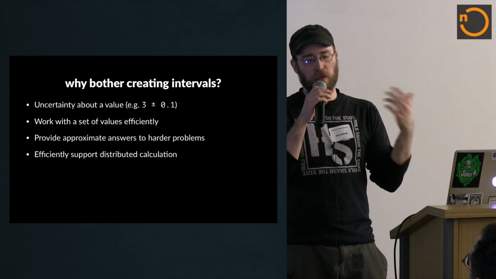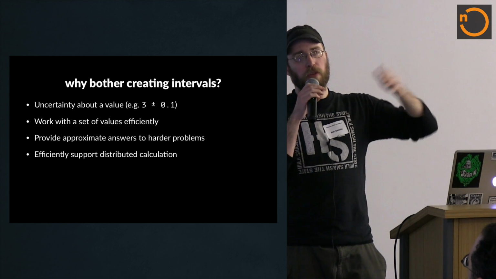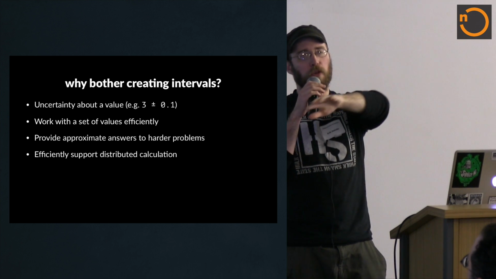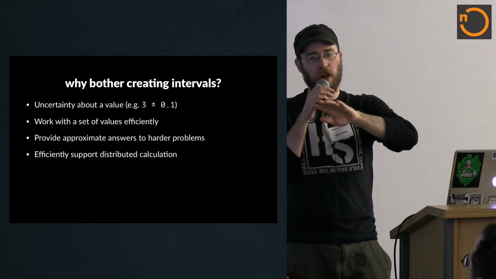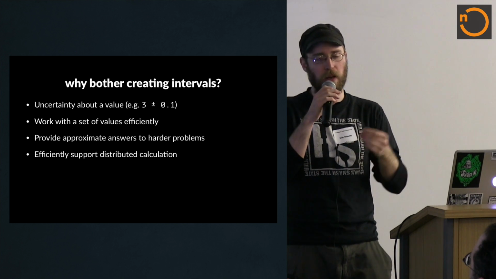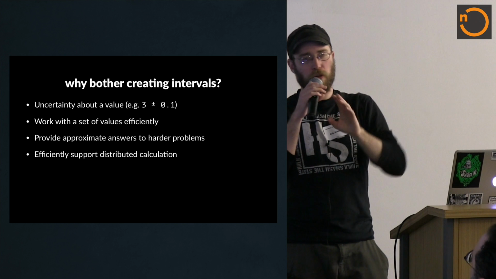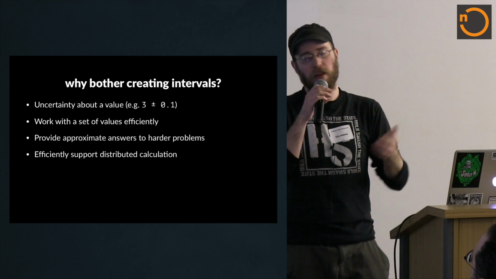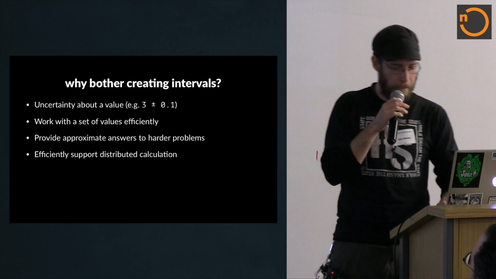Finally, this is something I'm not really going to get into, but there's a bunch of stuff out there about how certain kinds of distributed calculation take advantage of intervals. Because stuff's being evaluated in different orders, it can be hard to unify the values you get at the end. If you don't have intervals, you have to start over if you hit these conflicts. But with interval arithmetic, there's a way to incorporate all the different inputs from different workers to create an interval output that ends up being really efficient, apparently. If you're interested, you could investigate more.